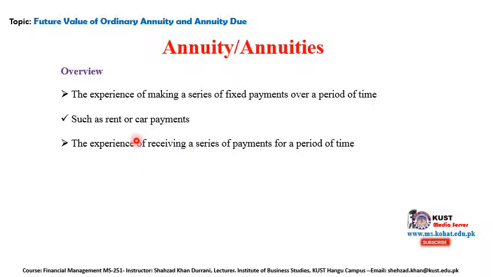What are the examples of receiving payments in a series? Such as interest from a bond or shares, right? When you are receiving interest, let's say it's after a year, so you are receiving it each year, the exact amount.